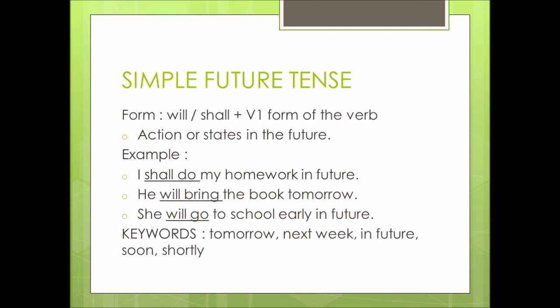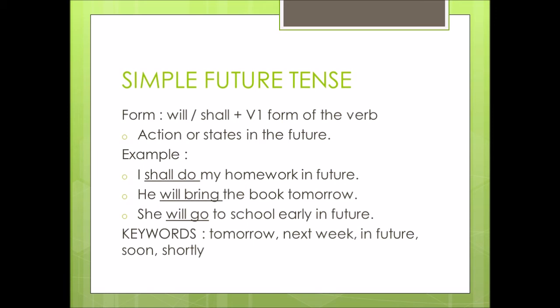The next type of tense is simple future tense. The structure of simple future tense is will or shall plus V1 form of the verb. You use shall in the place of I and we, and you use will in the place of he, she, it, they. So based on your subject, will and shall get interchanged. The simple future tense is a verb tense that expresses actions or states in the future. The future tense is used to state some action that is going to happen or will or shall happen later on.